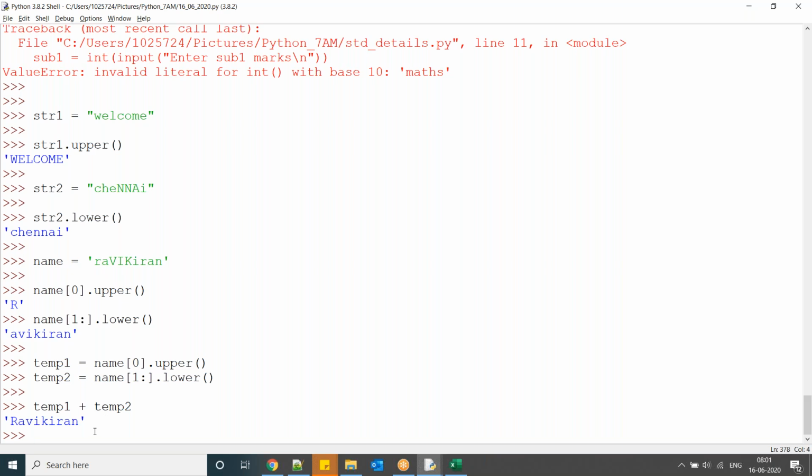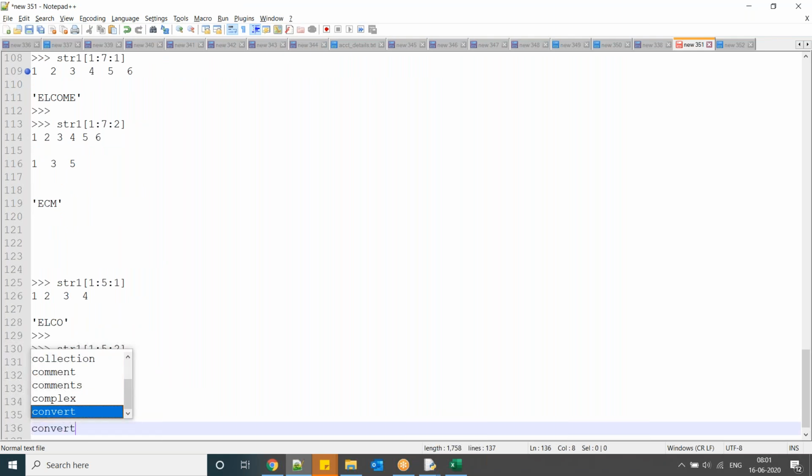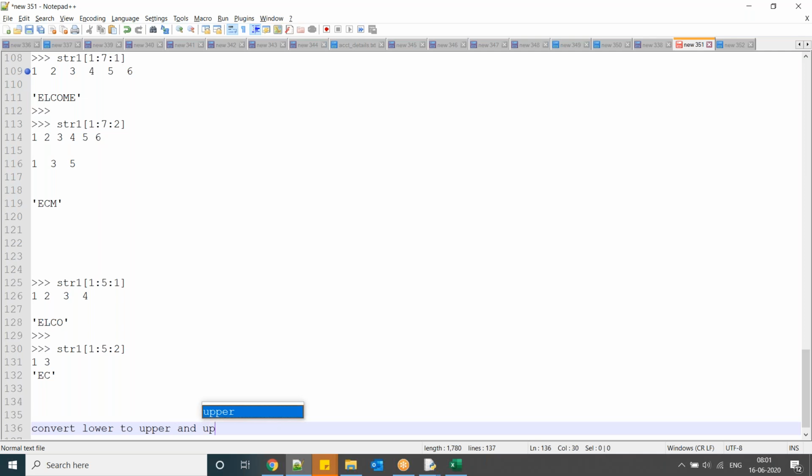Sir, I had a small doubt. Yeah. Sir, in Ravikiran, lowercase letters into upper letters and upper letters into lowercase. How should we do it, sir? So we have a swap case. Okay. So here is the requirement: convert lower to upper and upper to lower. So this is his requirement. Okay. Try to do Google.